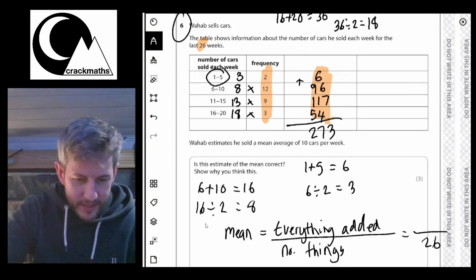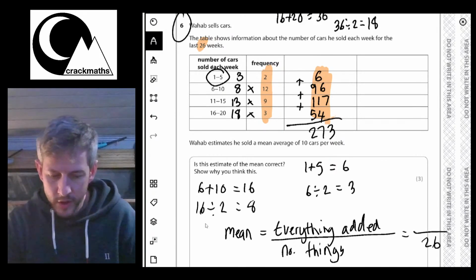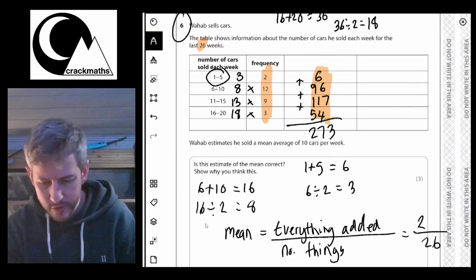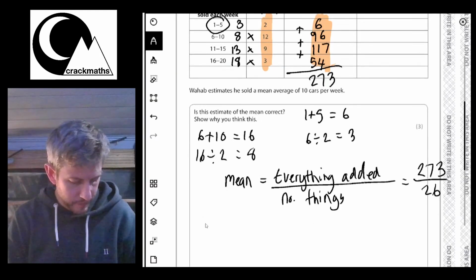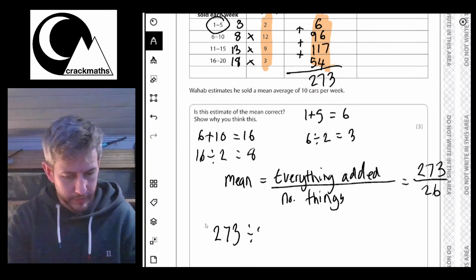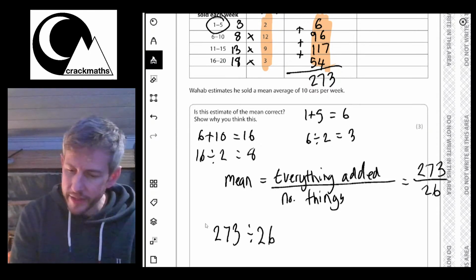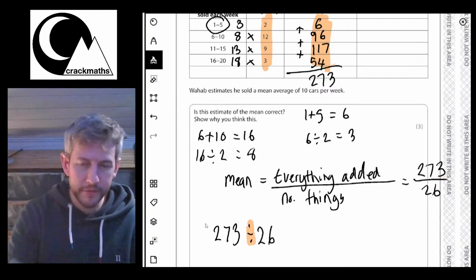So if I add all of these together, this is what I've got. So the mean is going to be 273 divided by 26. So let's have a look at that. I'm going to do that on my calculator. Remember, this line here means divide. So that's how I've done that.